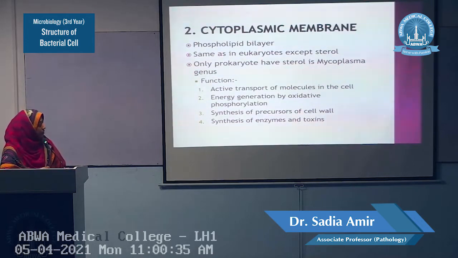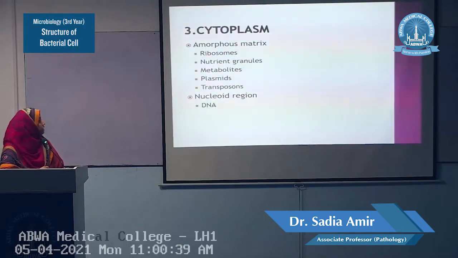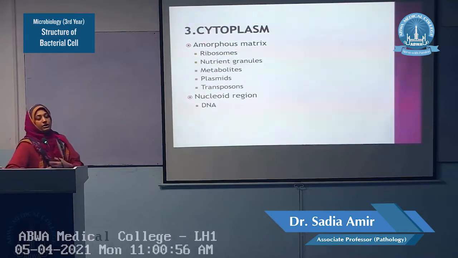The third function is that the cytoplasmic membrane is the site of synthesis of the precursors of the cell wall. They actively synthesize the precursors of the cell wall and the different enzymes and toxins. Inside the cytoplasmic membrane is the cytoplasm.